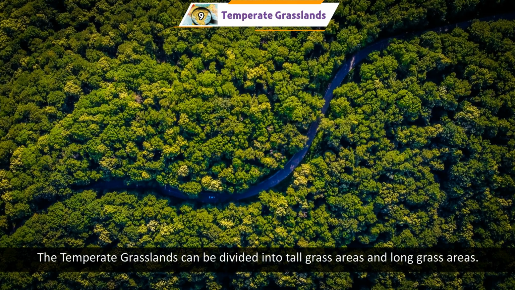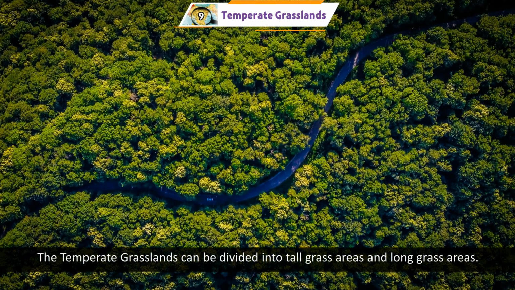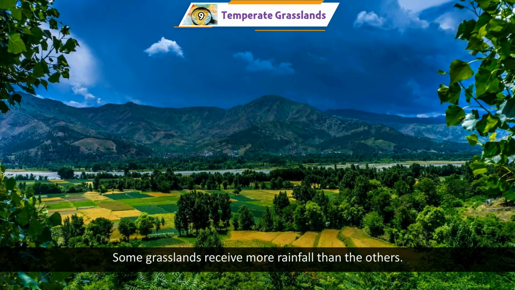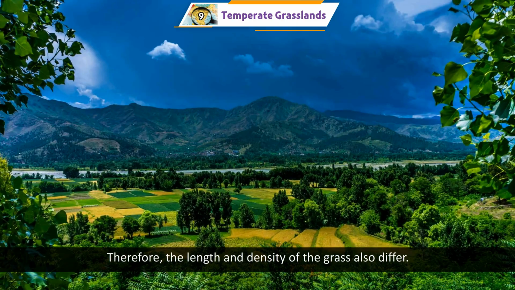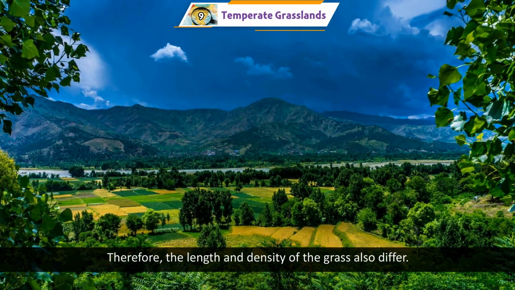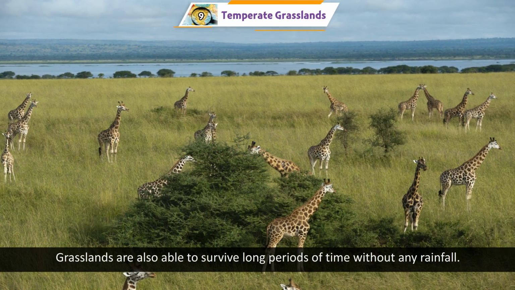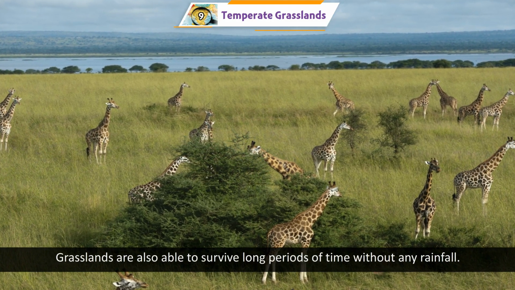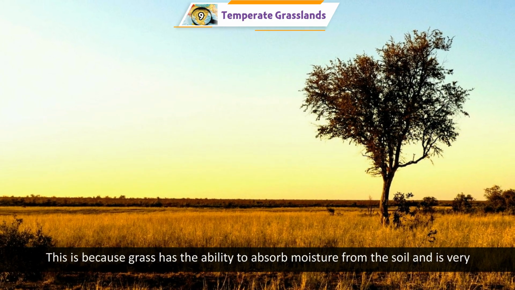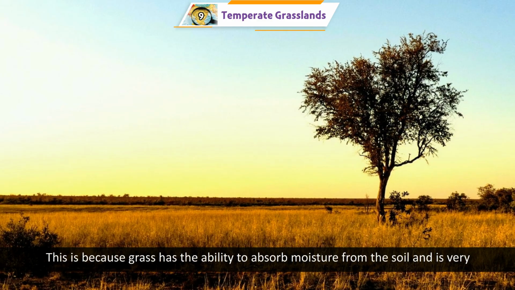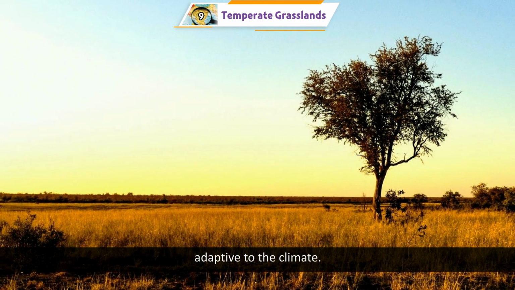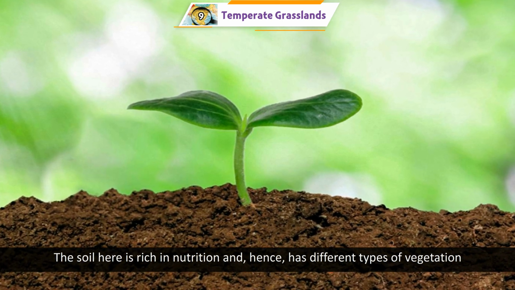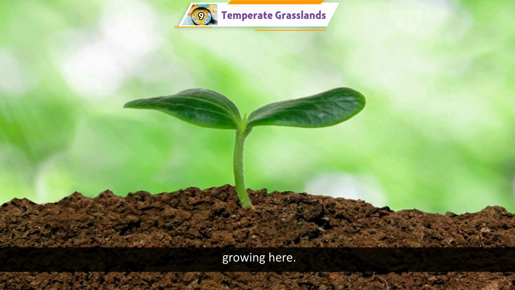Vegetation. The temperate grasslands can be divided into tall grass areas and short grass areas. Some grasslands receive more rainfall than the others. Therefore, the length and density of the grass also differ. Grasslands are also able to survive long periods of time without any rainfall. This is because grass has the ability to absorb moisture from the soil and is very adaptive to the climate. The soil here is rich in nutrition and hence has different types of vegetation growing here.